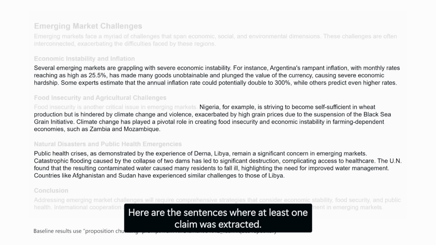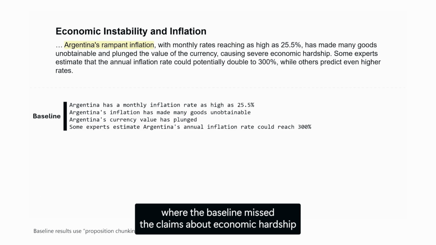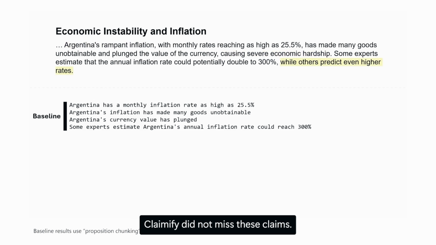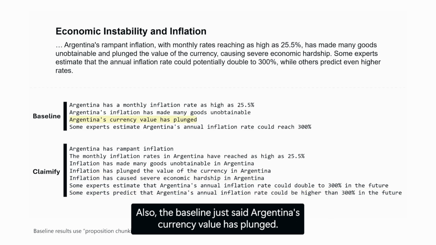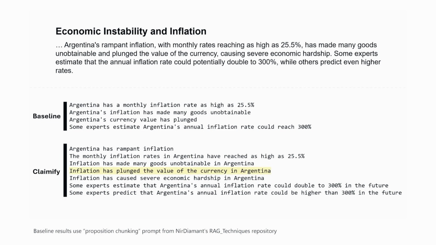Here are the sentences where at least one claim was extracted. I'll highlight a few examples. Recall the sentences about Argentina's inflation, where the baseline missed the claims about economic hardship and the prediction of rates greater than 300%. Claimify did not miss these claims. Also, the baseline just said Argentina's currency value has plunged. Claimify correctly specified that inflation has depreciated the currency.